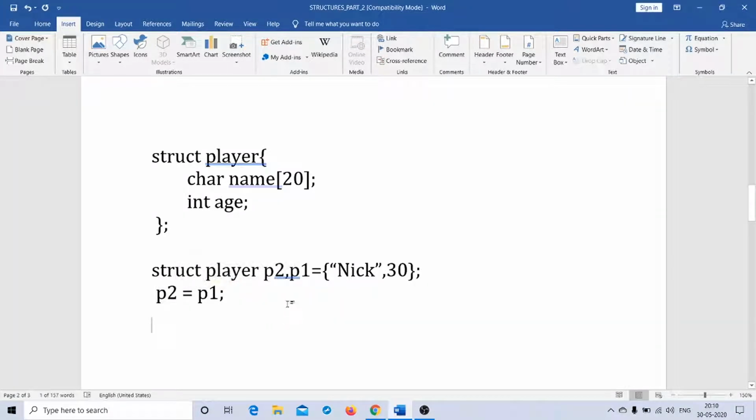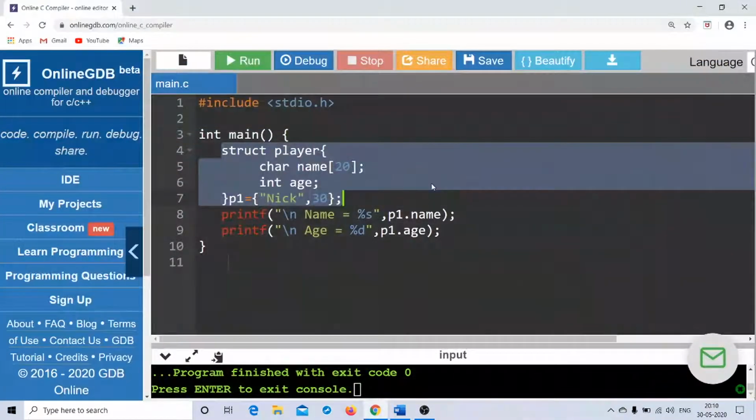That means P1 dot name is Nick, and by the help of this statement, P2 dot name also becomes Nick. P1 dot age is 30, and because of this statement, P2 dot age also becomes 30. Let us have a look at it with the help of code so that things become much easier and simpler for us.